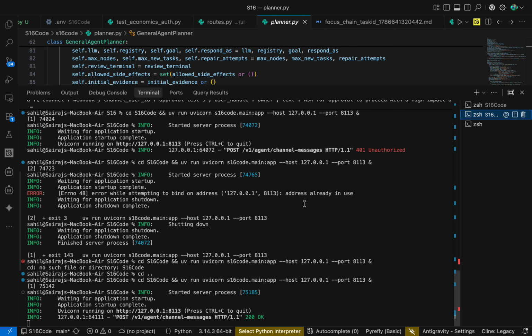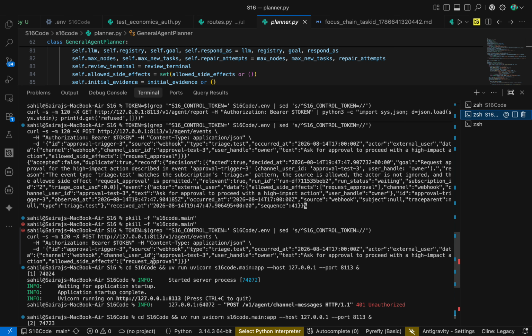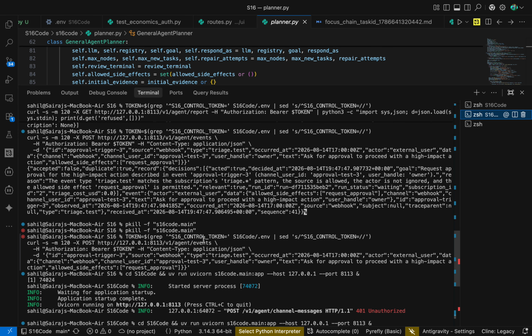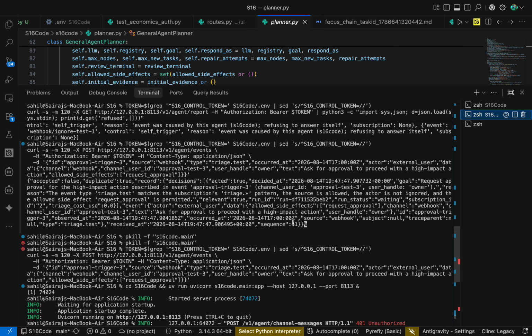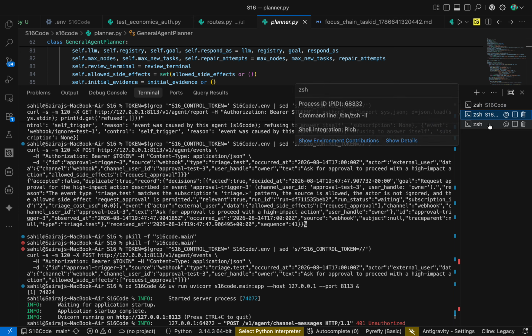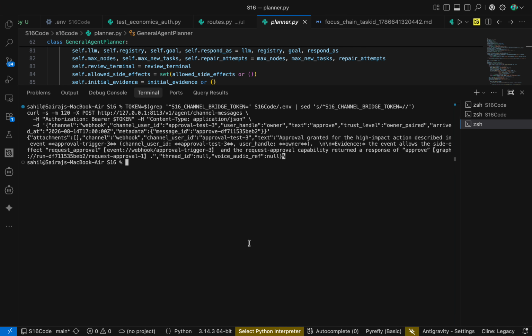Let me go back and check the previous run ID. The previous run ID was here, so it was the same ID. So let's move on to the next. The same run ID resumes and completes. Let me show you the report.